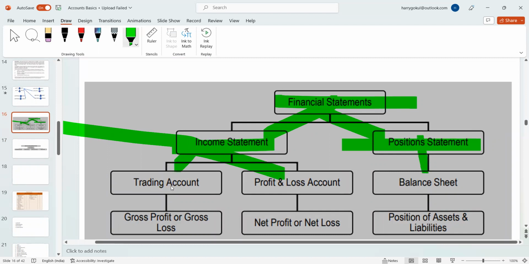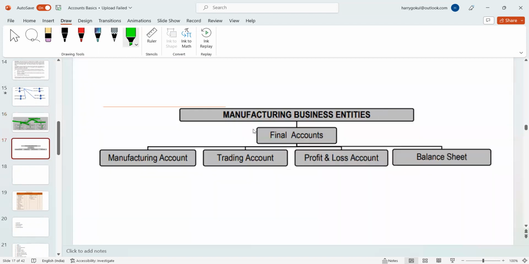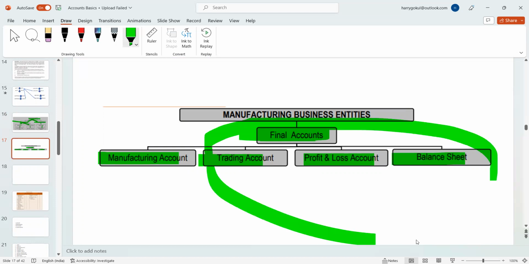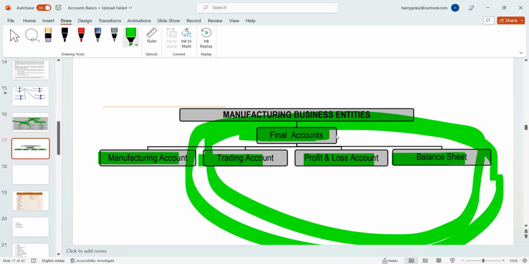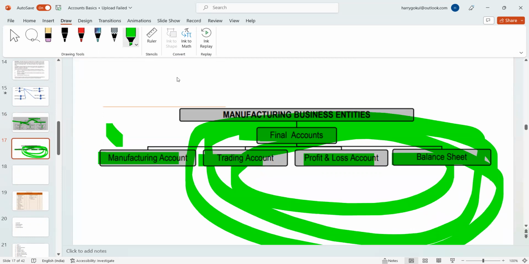Position is the balance sheet. The trading account will give you gross profit or loss. The profit and loss account will give you net profit or loss. The balance sheet shows assets and liabilities. The final accounts are the manufacturing account, trading account, P&L and balance sheet. Maximum every entity will have these, but only manufacturing concerns have the manufacturing account.